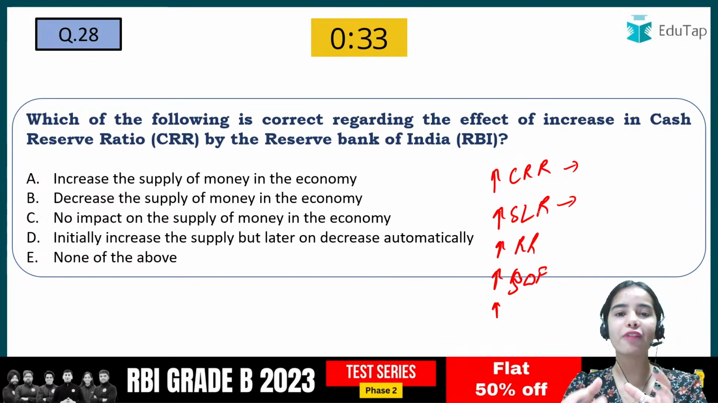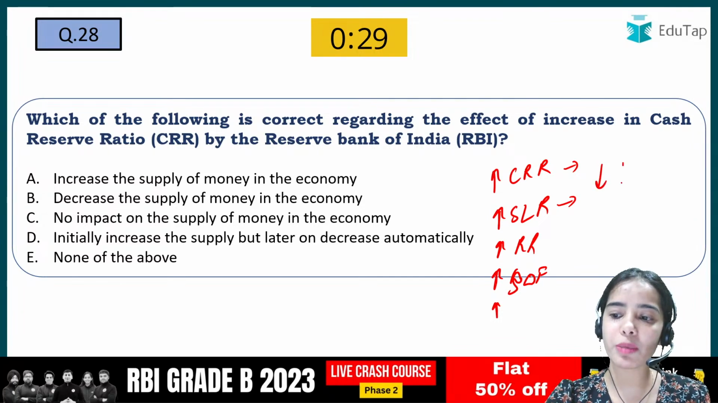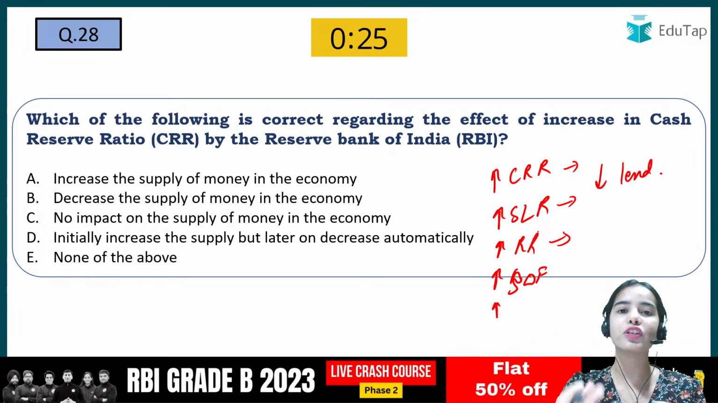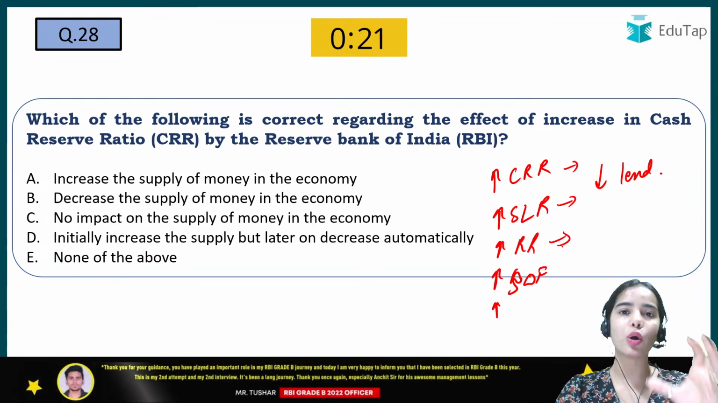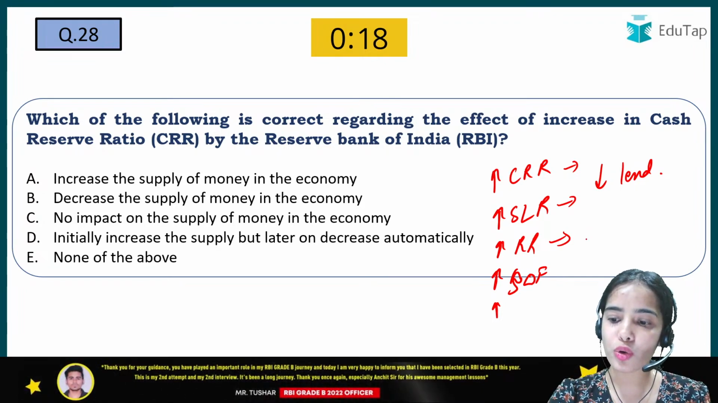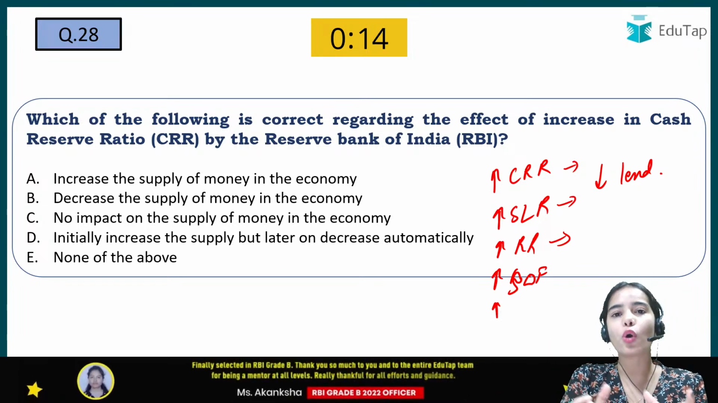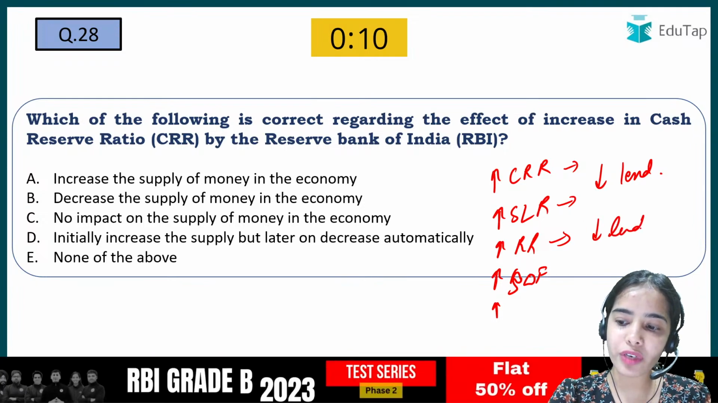SLR means the bank will have to keep more money with itself, so less money will be left to lend. Repo rate is increasing, that means the rate at which the banks borrow from the Reserve Bank of India is increasing. That means the bank will also lend at a greater rate. So a higher rate will be there in the economy and people will not want to take the loan at the higher rate. So the lending will decrease.